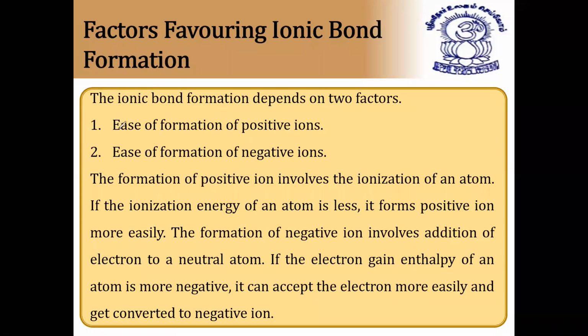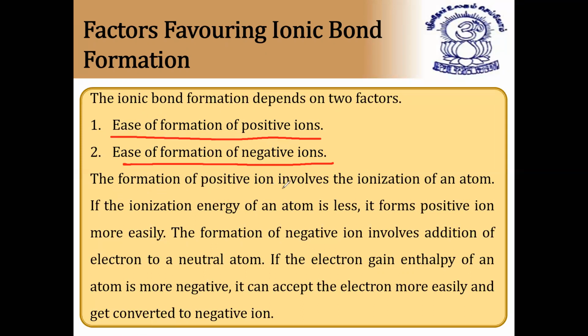The first one you can see here is the formation of positive ions. Means how easily it can lose that electron. Anyway, a metal will have either one or two valence electrons. How easily it can form these positive ions, how easily it can lose that electron, is called ease of formation, and how easily it can gain the electron is called ease of formation of negative ions. So ionic bond mainly depends on these two factors.